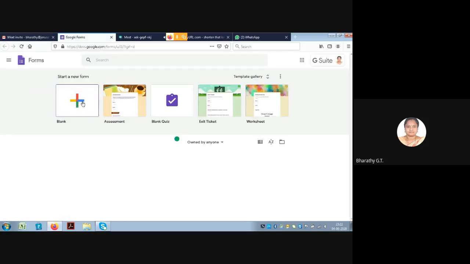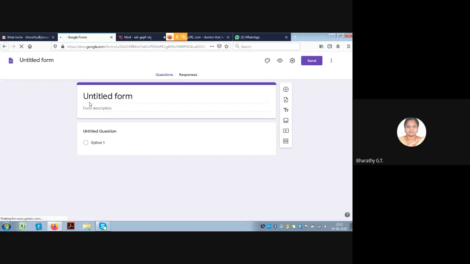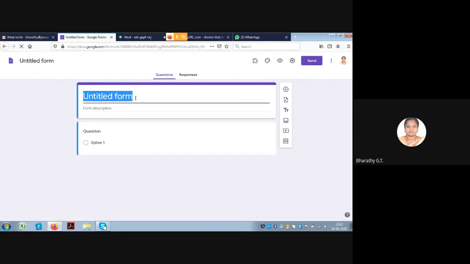Let me select this blank document again. Let me give the name of the form as test feedback form. You can give the description here.